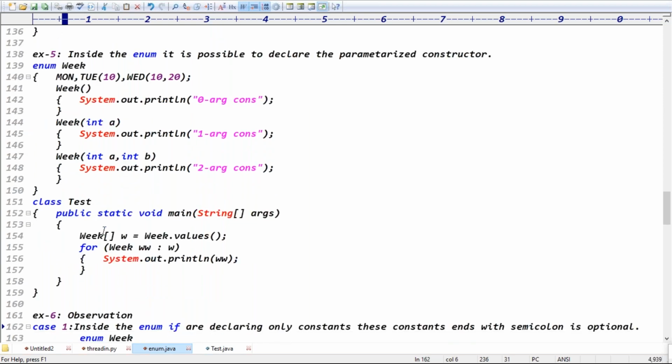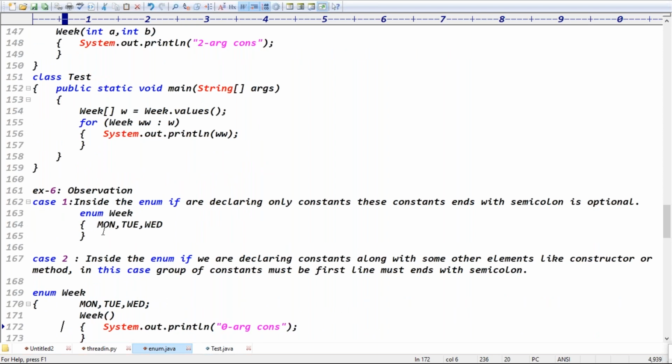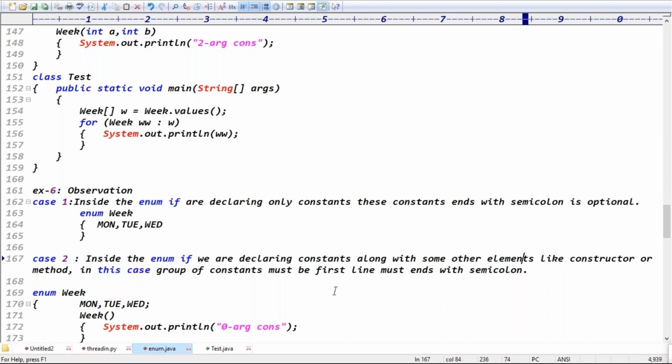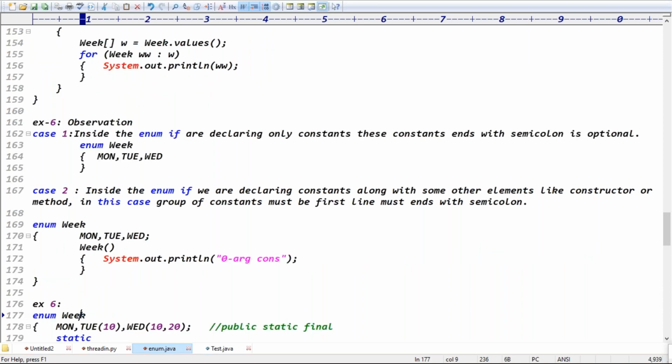The third example, a small observation. Inside the enum, if you're declaring only constants, then ending these constants with a semicolon is optional. But inside the enum, if you declare the constants along with some other elements, then the group of constants must be the first line and must end with a semicolon. Clear now?